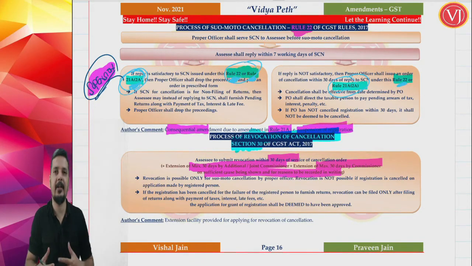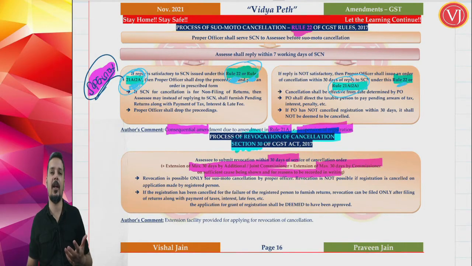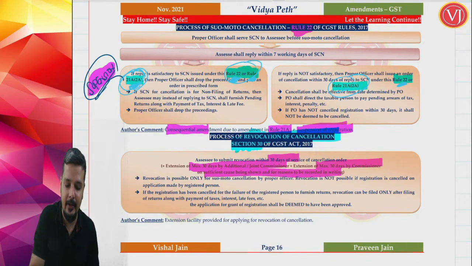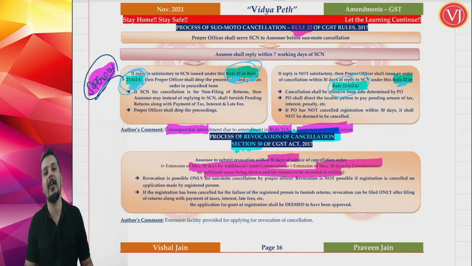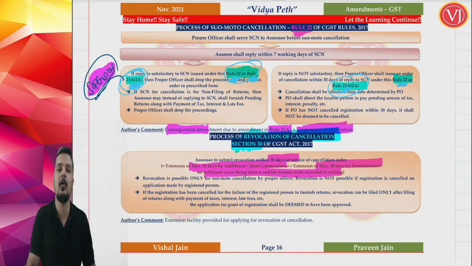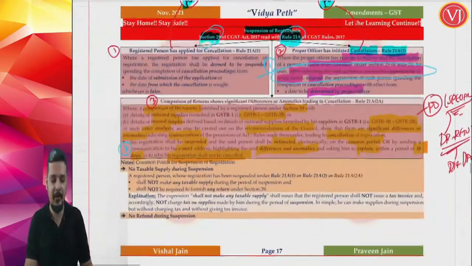See, the officer will have 30 days time after reply, but the assessee will reply within what time? If it is a normal case, the assessee will reply within 7 working days, and that is given in rule 22. If it is a special case, the assessee will reply within 30 days, not of notice but of intimation. That is a special point in terms of rule 21A 2A. So that is a consequential amendment in the process of suo motu cancellation, which we have discussed.